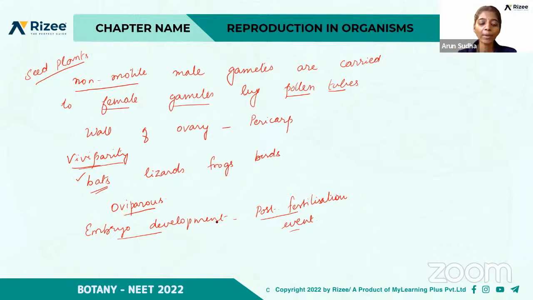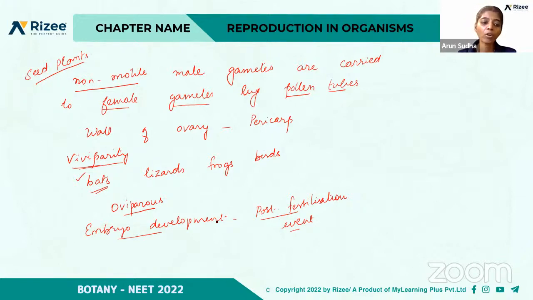The next question. Offspring of oviparous animals are at greater risk of survival as compared to those of viviparous animals because: option A, proper embryonic care and protection is absent; embryo does not develop completely; the progenies are of smaller size; genetic variations do not occur. So which is the correct option?